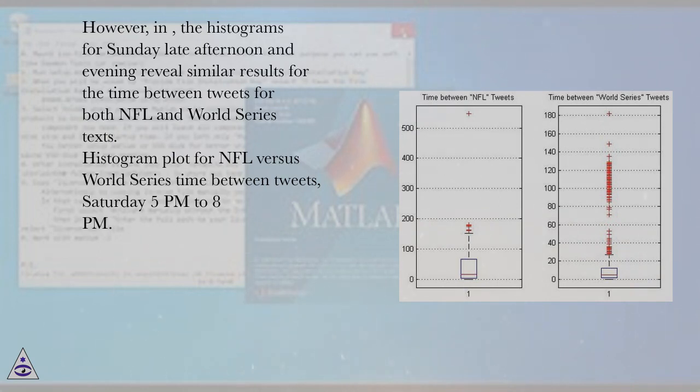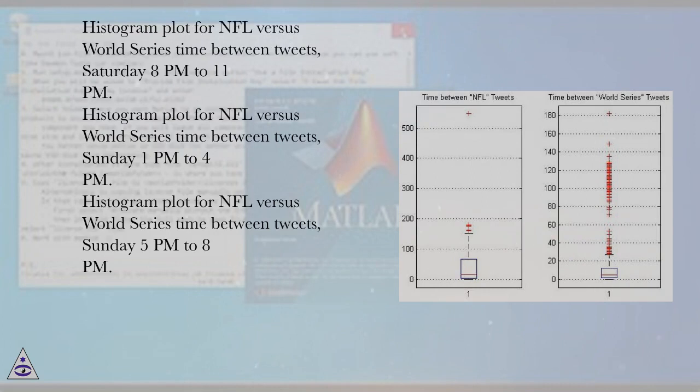Histogram plot for NFL vs. World Series time between tweets, Saturday 5 p.m. to 8 p.m. Histogram plot for NFL vs. World Series time between tweets, Saturday 8 p.m. to 11 p.m. Histogram plot for NFL vs. World Series time between tweets, Sunday 1 p.m. to 4 p.m. Histogram plot for NFL vs. World Series time between tweets, Sunday 5 p.m.